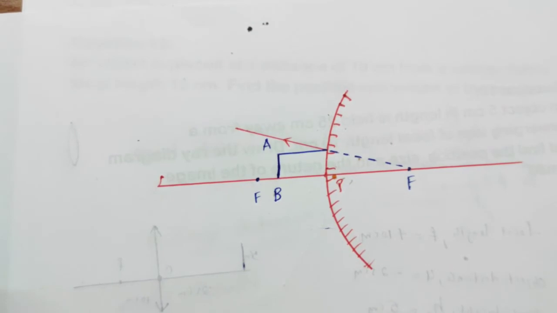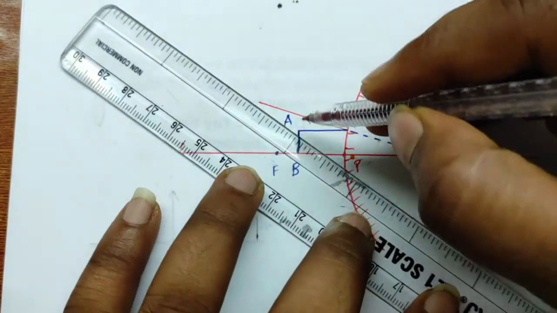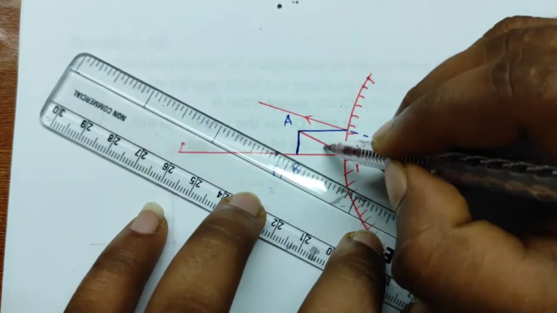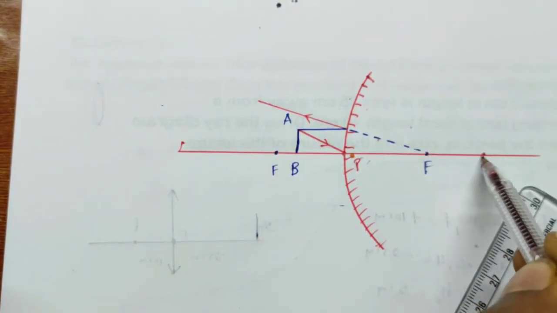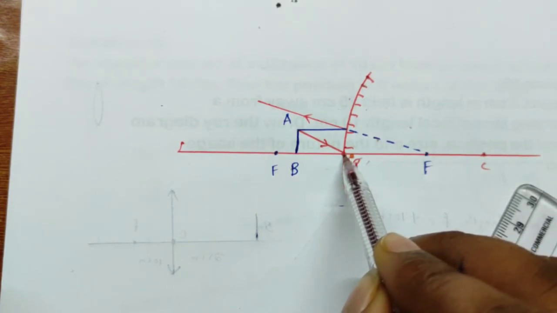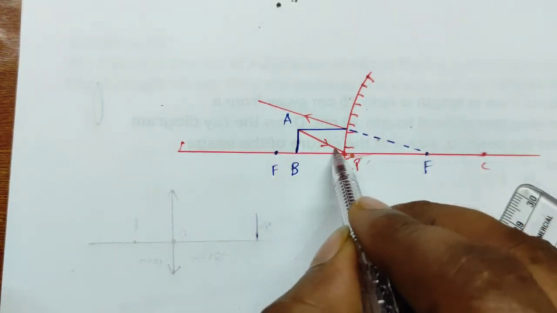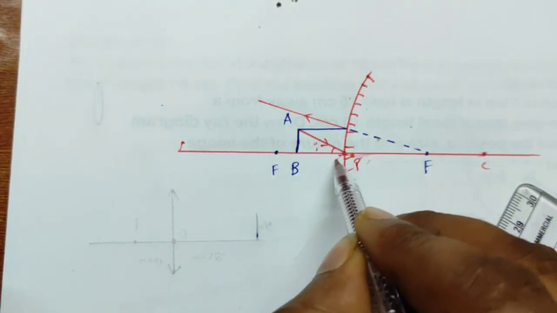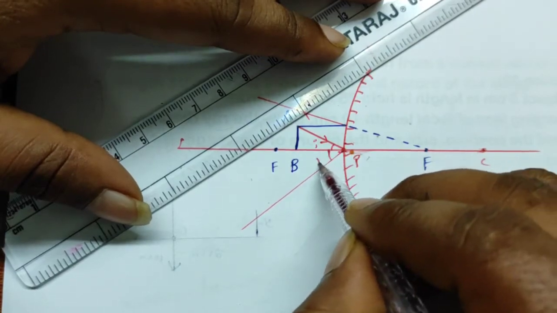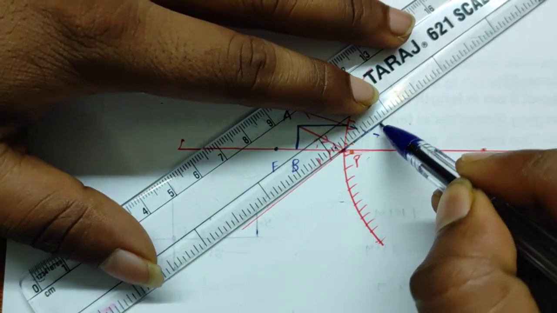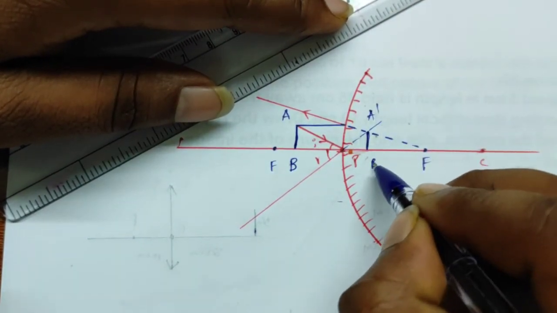Got it? And the ray which is striking the pole, like this. Here I have another ray striking the pole in this direction. If this is the center of curvature, from the center of curvature to the pole is the radius. This radius is nothing but the normal also. From the normal to the incident ray, angle i. Again we get angle r also. If we extend this line, this is the point, which is A dash and B dash.